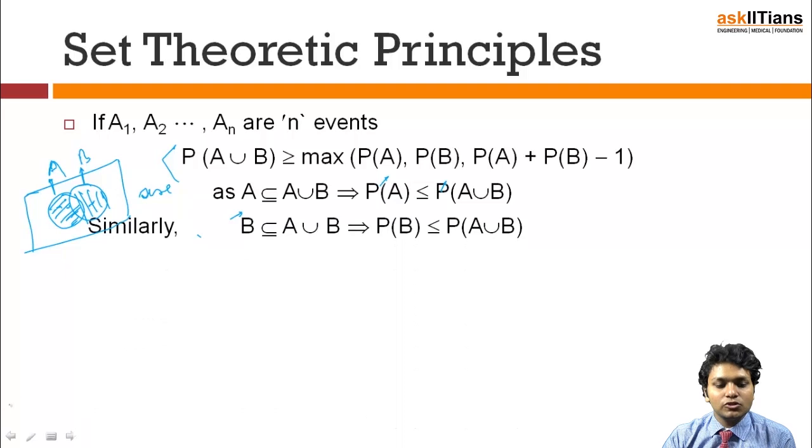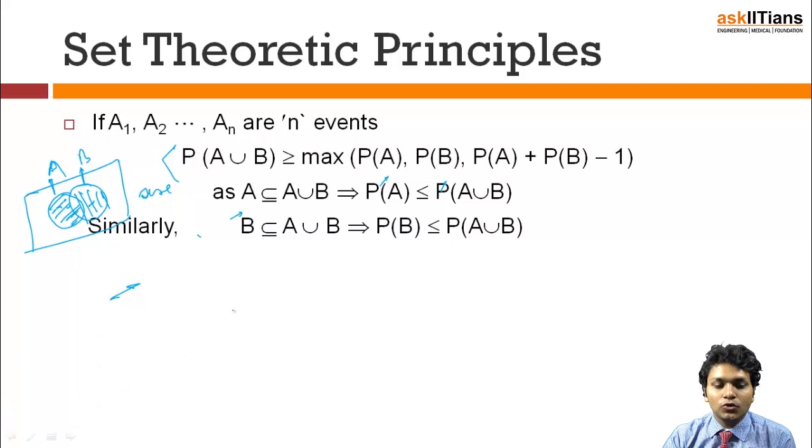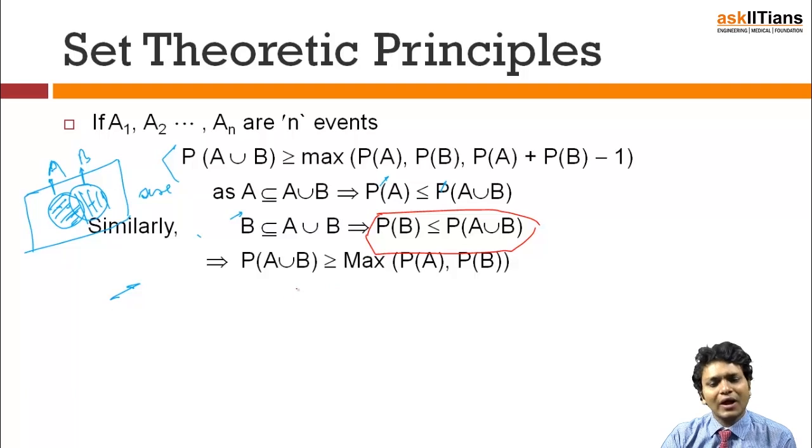Similarly, B is also a subset of A union B, hence in the same range I can say that probability of B is going to be less than probability of A union B. Having said that, I can say that probability of A union B will be bigger than both the values, and to be pretty sure, let's take the maximum value, and probability of A union B will even be bigger than the maximum value. So this is what the whole statement is about.